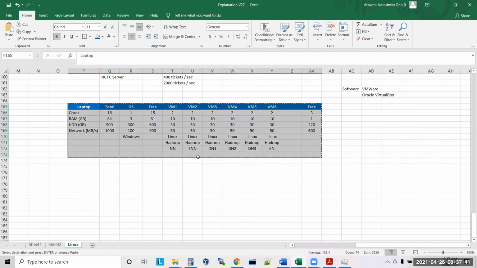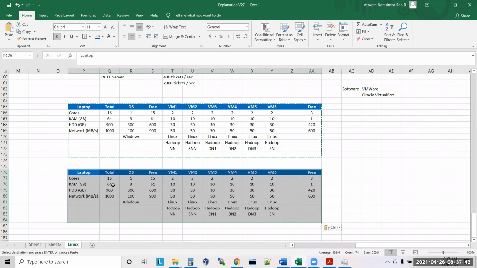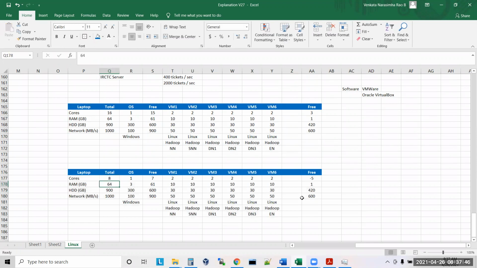But in case you have a laptop with 8 cores and 16 GB RAM, can you go with this one? If you go with this model, 2 cores for each machine, then it is like -5. So if you have only 8 cores, then give 1, 1, 1.